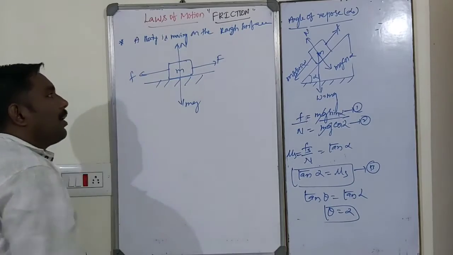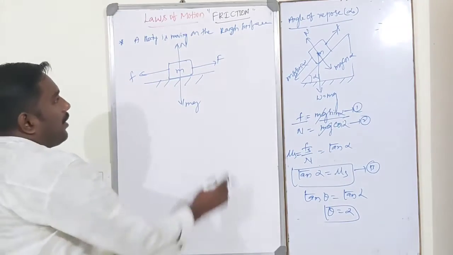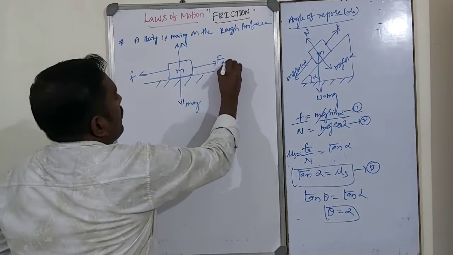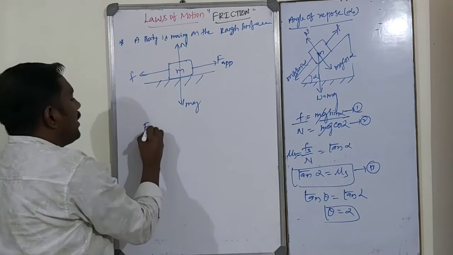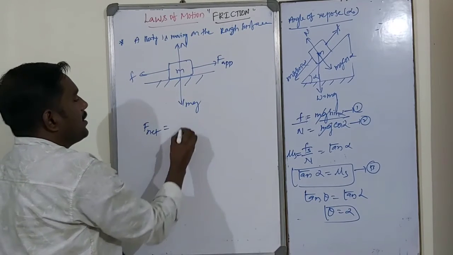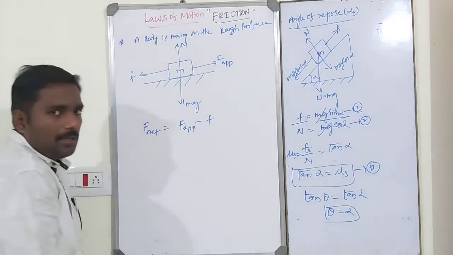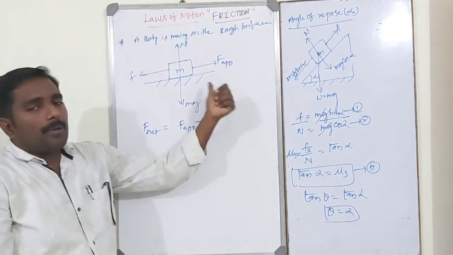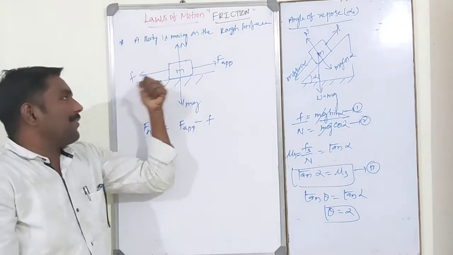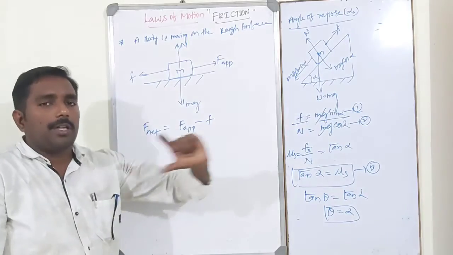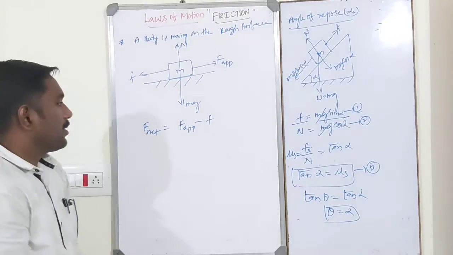Then F net is equal to the applied force minus the frictional force. The body is moving, which means the applied force is greater than the frictional force. In that case, the body moves over the surface.